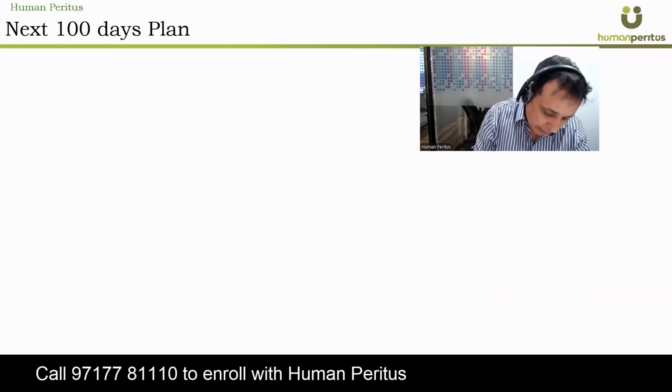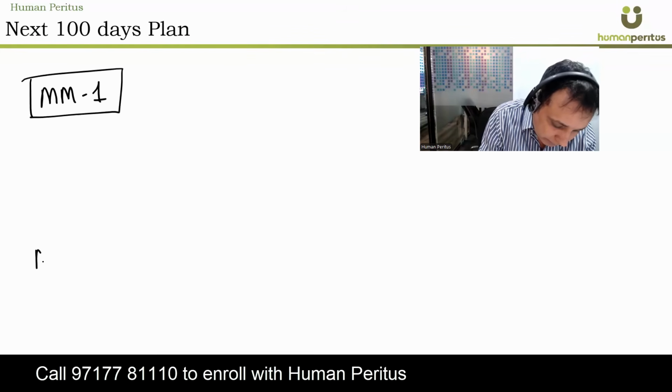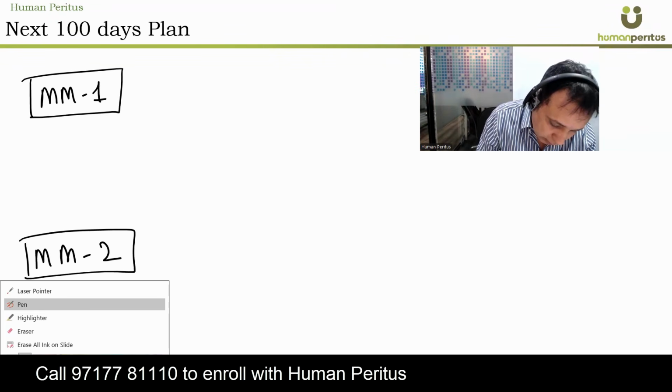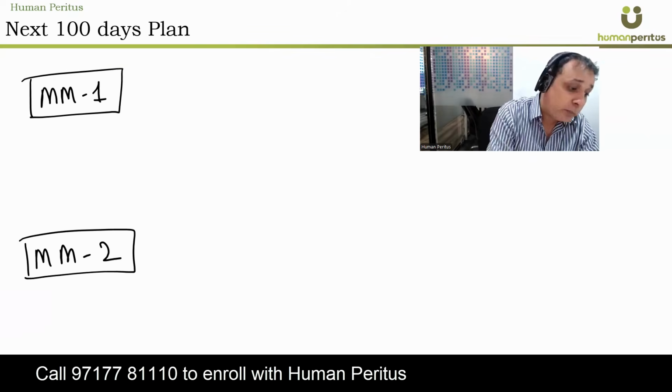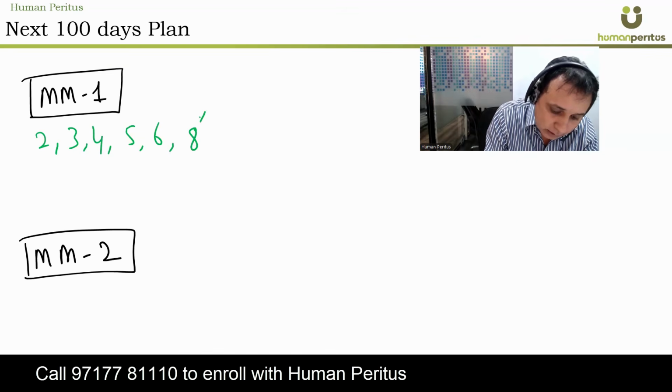Let's move on now to material management. Material management had those two parts in our course. First, the chapters which are must to do in part 1: 2, 3, 4, 5, 6, 8, and 10. On 8, I'm putting an asterisk; I'll tell you why.